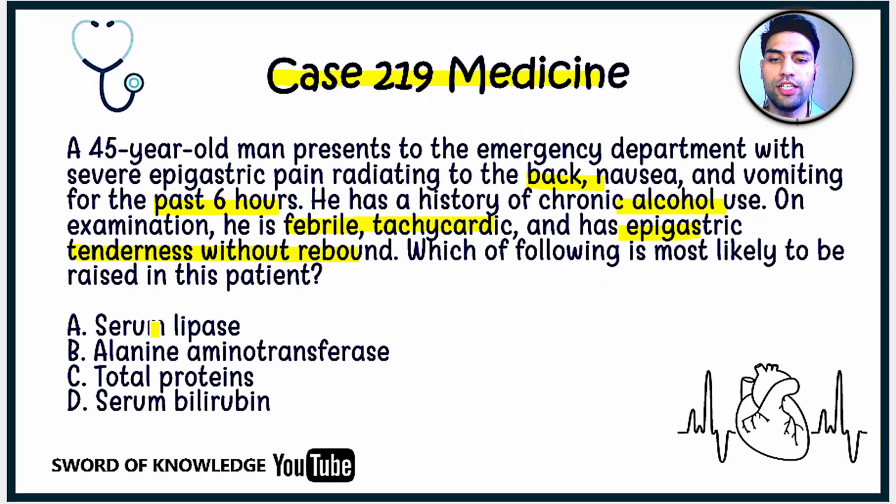Alpha, serum lipase. Beta, alanine aminotransferase, also called ALT or alanine transaminase. Charlie, total protein. Or delta, serum bilirubin. I am going to give you 5 seconds so you can answer this question by yourself.